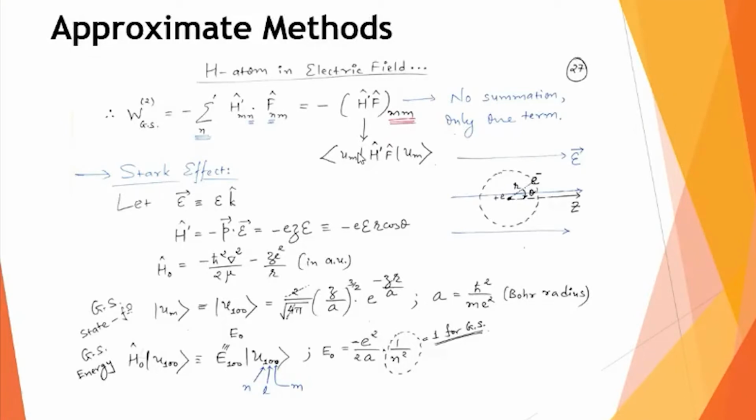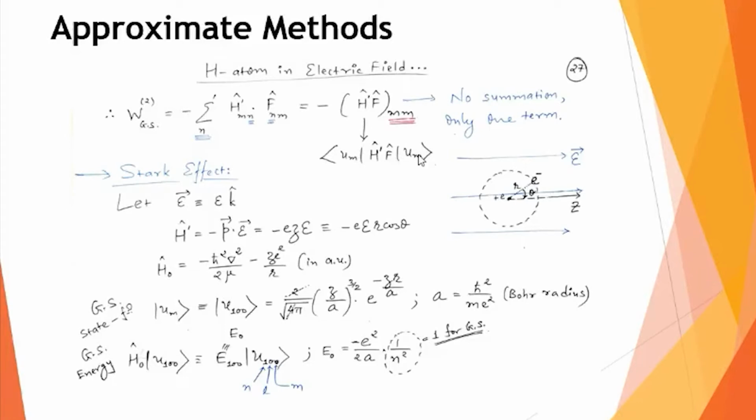This is the greatest advantage of the Dalgarno and Lewis method. The ground state corrected to second order can be calculated with only one integration.